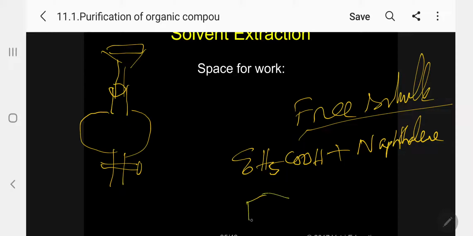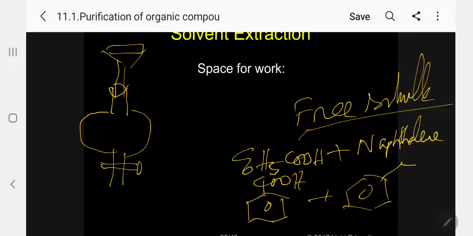The structure of benzoic acid is this, and naphthalene is this. Both are organic solids. Naphthalene is a polynuclear hydrocarbon. Both compounds are soluble in ether.